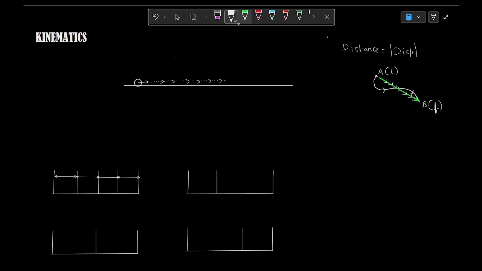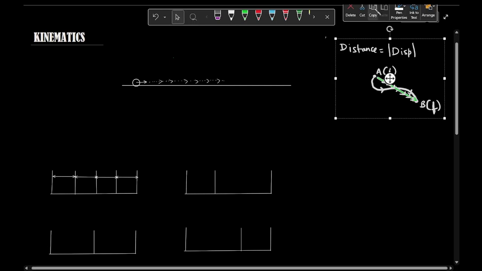In this situation, the distance is the length of the white line, which is curved, and the magnitude of displacement is the length of the green line. Whereas if the body would have been moving on the straight path, then the magnitude of displacement and distance would have become equal.